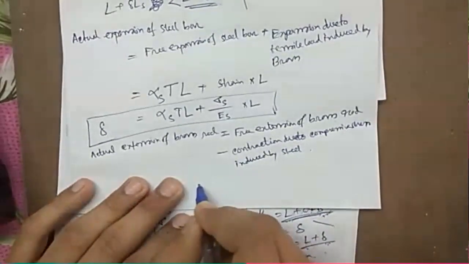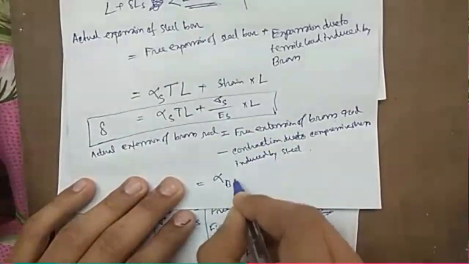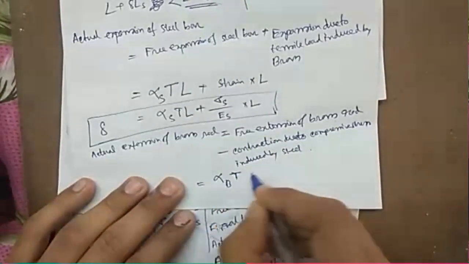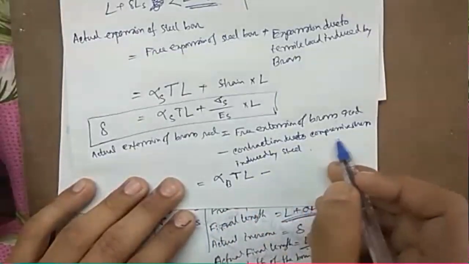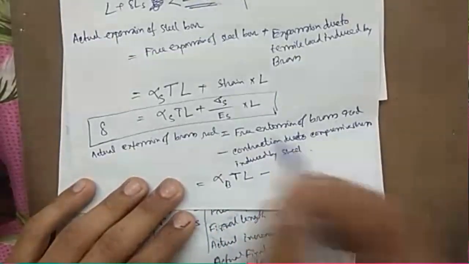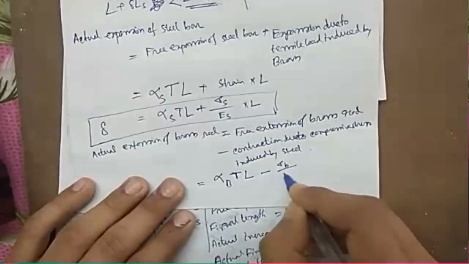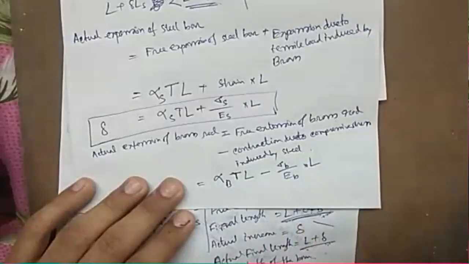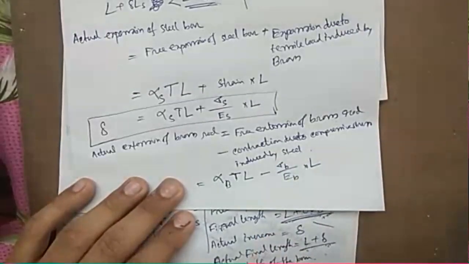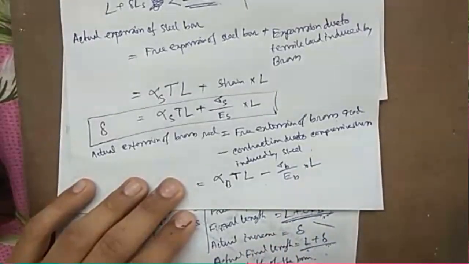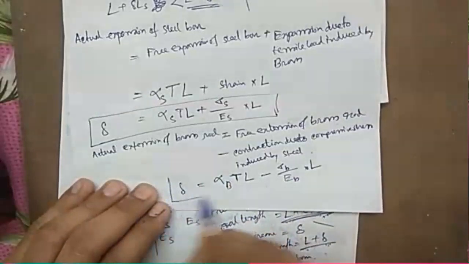Finally, free expansion of brass is alpha B into T into L, minus the contraction, which is a change in length, so we write sigma B by EB into L, where this will be a minus sign because contraction is happening. Now this is also delta.